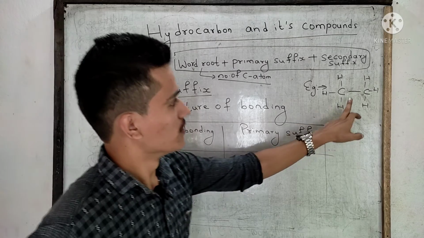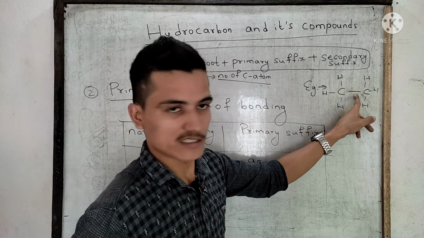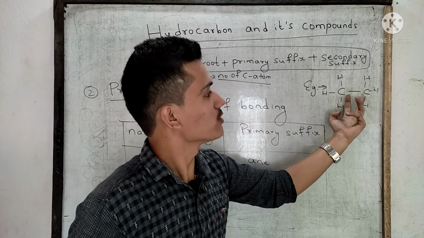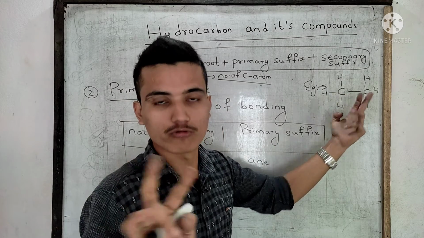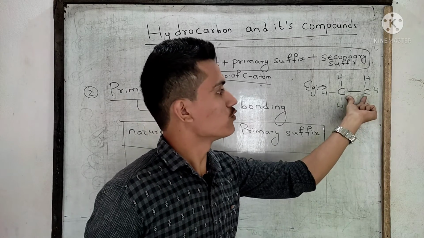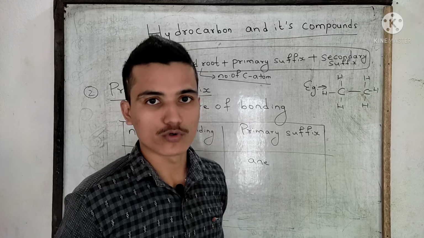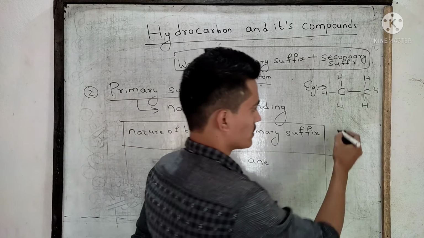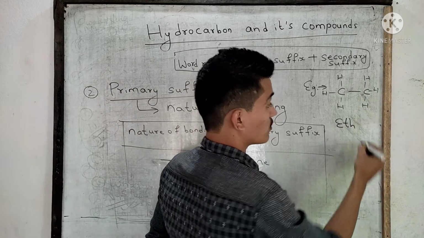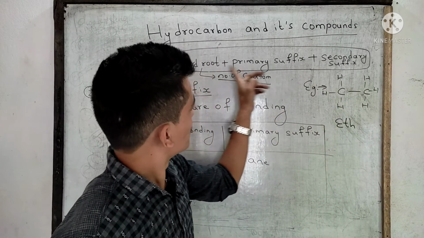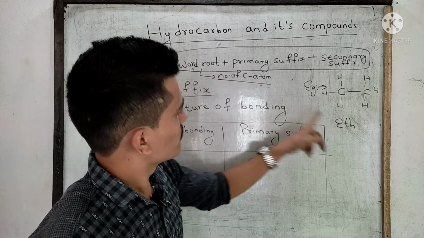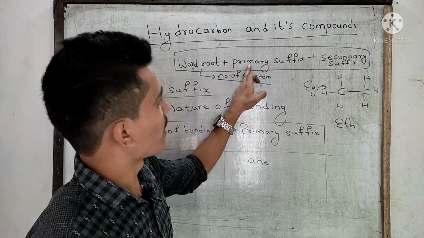The carbon atoms are connected by a single covalent bond, and see how many carbon atoms there are. 2 carbon atoms are there. For 2 carbon atoms, what is the word root? Eth is the word root, and we have already written the word root. This is eth.